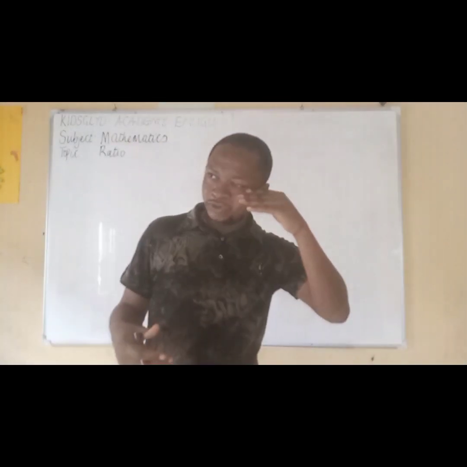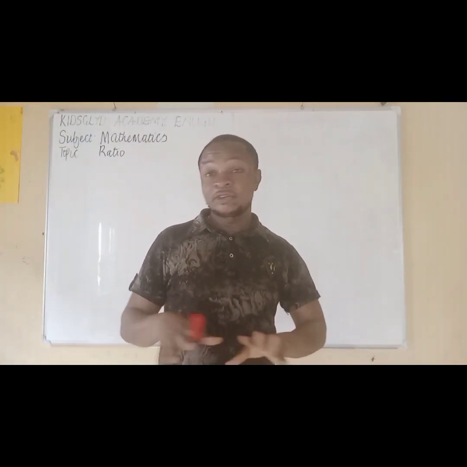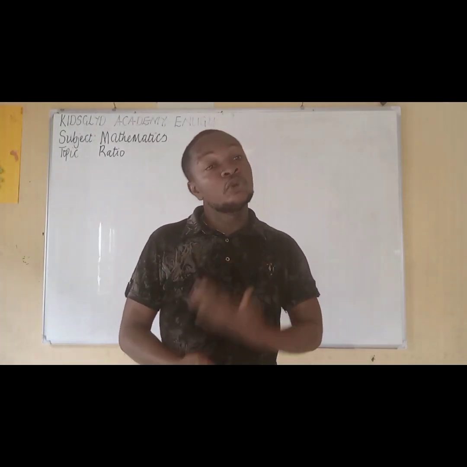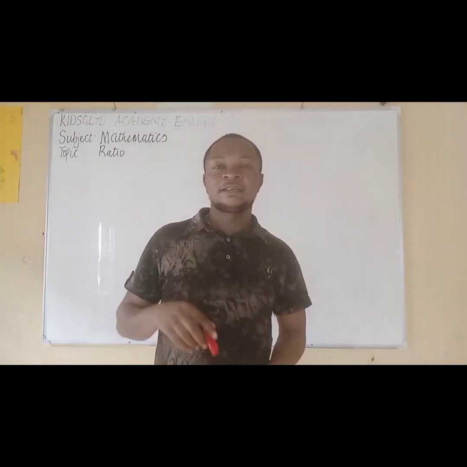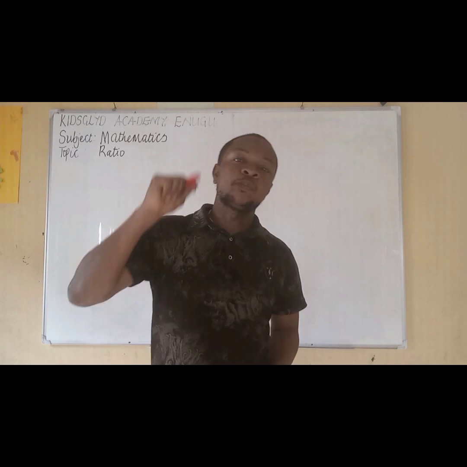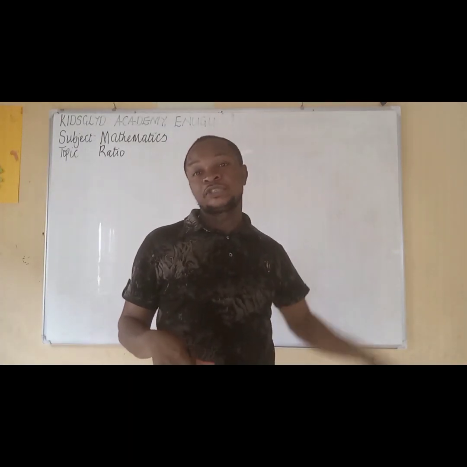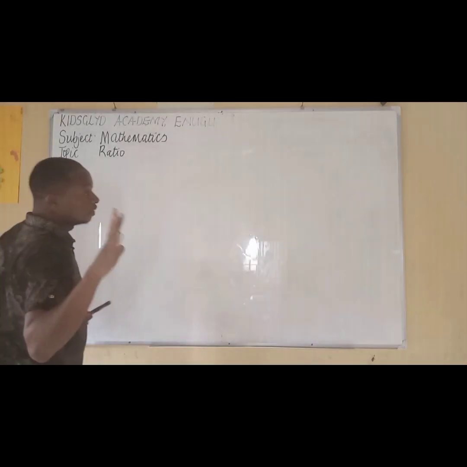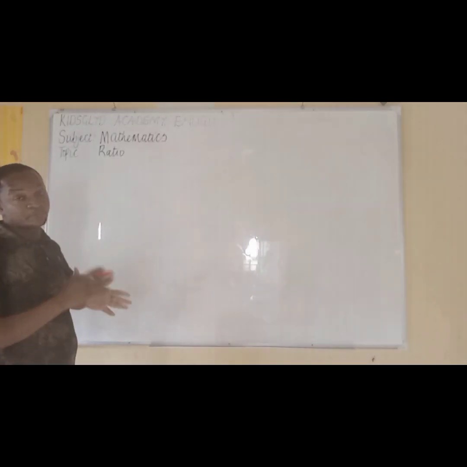The child said, yes, I don't know what ratio is. The mom asked, so even in your mathematics they have not taught you about ratio? The child said, no, I've been hearing about ratio, but I don't really know whether it is in maths. The mom said, okay, once you get to class, ask your teacher to tell you what ratio is. Now you have the opportunity. You know it before your parents will let you know that you are supposed to ask the teacher what ratio is.